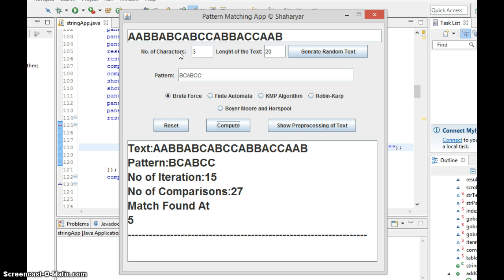The time complexity of this algorithm is quadratic, n squared, but let's check the complexity first and how it works.